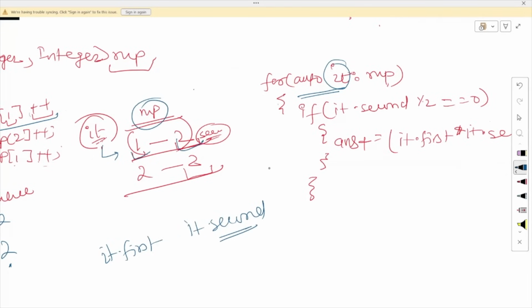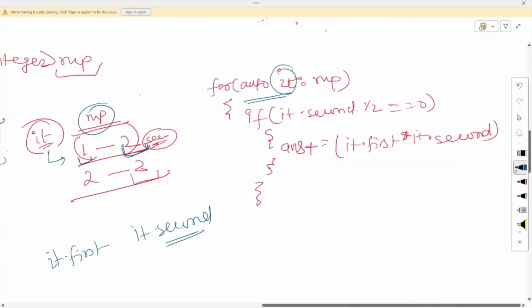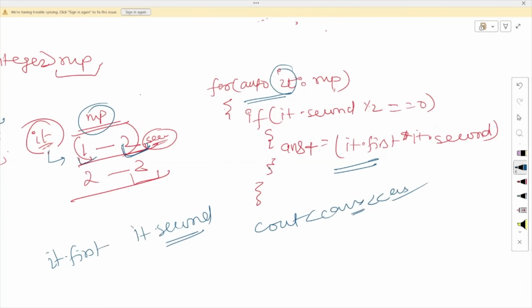First, I have to check which numbers occur an even number of times. For that, we have to check the value. And how do we check whether a number occurs an even number of times? Simply take the modulo with 2. If it gives you 0, it occurs an even number of times. That's clear? If that number occurs an even number of times, then I just add the number of occurrences of that number into my answer. That I am doing here. After doing all that, I simply return my answer. I hope this is clear.